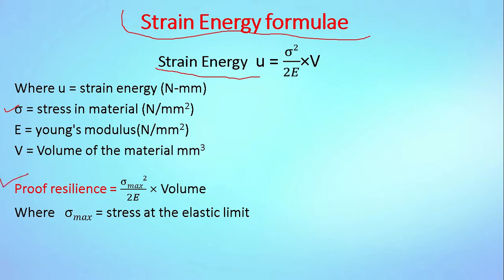Next concept, proof resilience. Proof resilience means maximum energy that can be stored by the material. Therefore, sigma max means stress at elastic limit. So sigma max square divided by 2E multiplied by volume gives proof resilience.